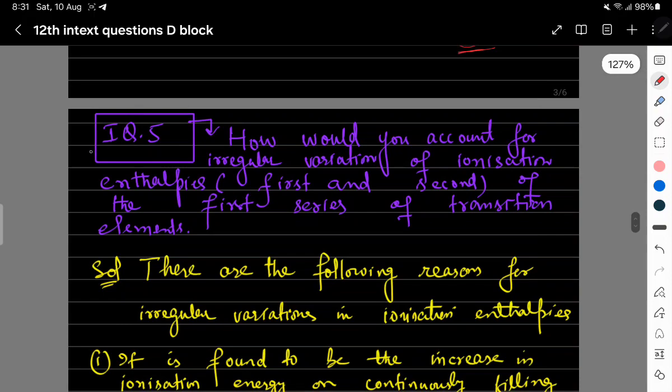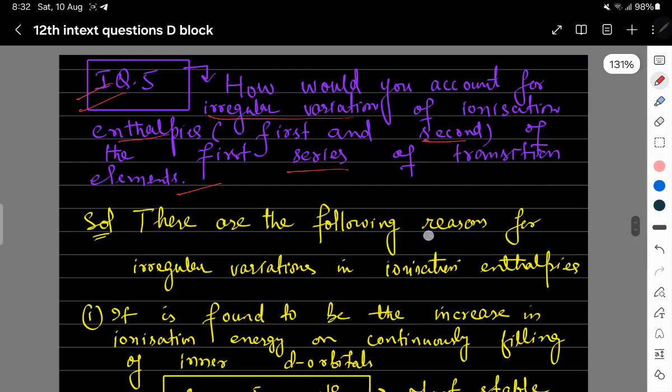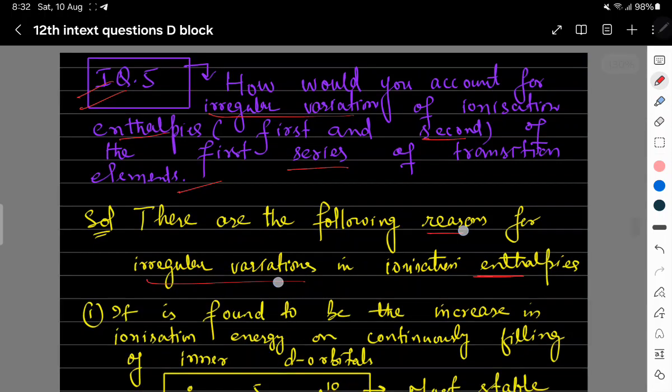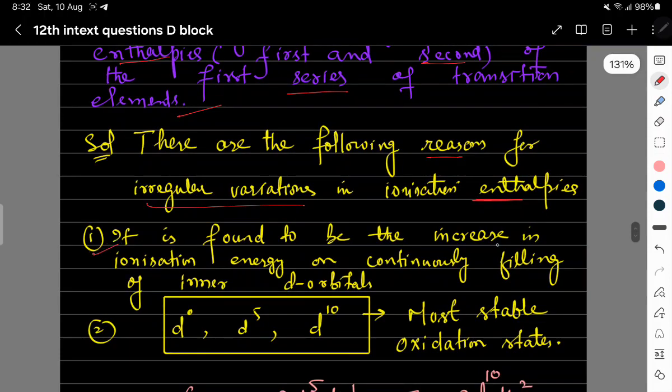Now we have in-text question 5. How would you account for the irregular variation of the first and second ionization enthalpies of the first transition series elements? There are the following reasons for the irregular variations in ionization enthalpies. Ionization energy increases on continuously filling the inner d orbitals.